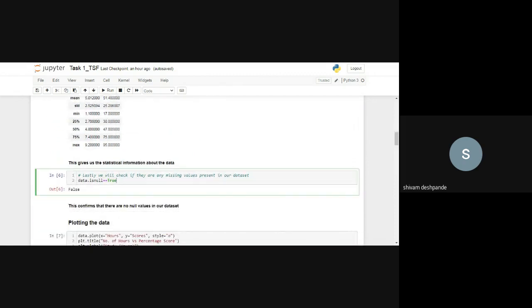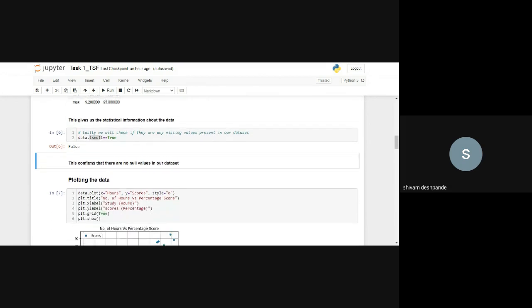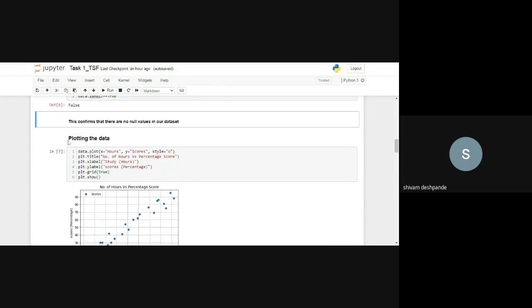Then we are checking whether our data has any null values, any missing values. For that we have written the isnull function. It's telling us that there are no null values in our data set. Then we are plotting our data.